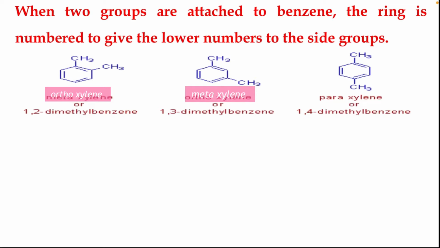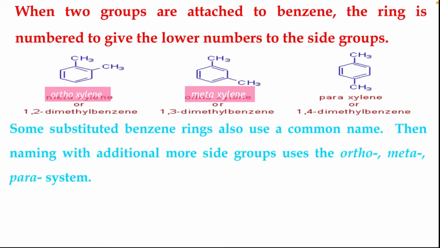in the first and third positions, it will be numbered as 1,3-dimethylbenzene, and if they are in the first and fourth positions, it will be written as 1,4-dimethylbenzene. They are also called ortho, meta, and para.